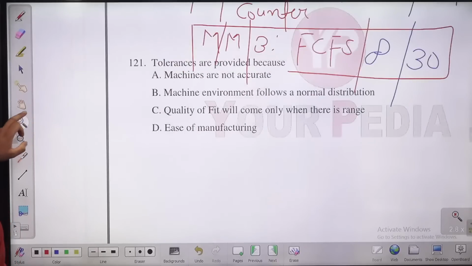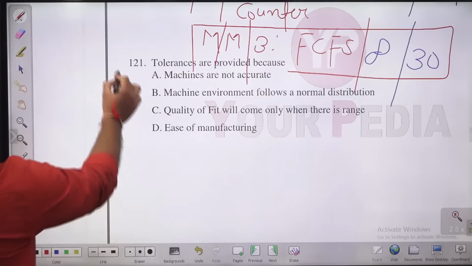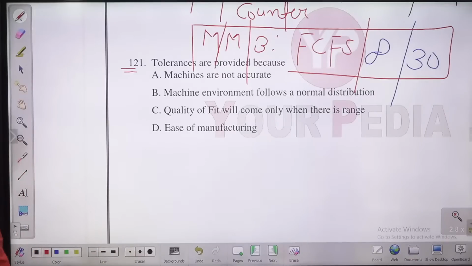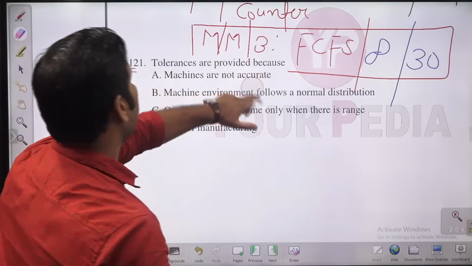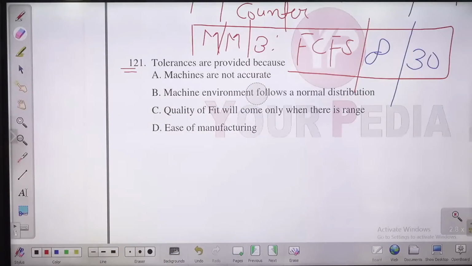Question number 120, guys. Tolerances are provided. Why do we provide tolerance? Because machines are not accurate. Yes, it is very difficult to get very high accuracy with machining. Yes, there are inaccuracies in the machine, and due to that, we provide tolerances. Machining environment follows a normal distribution. Quality of fit will come only when there is a range, ease of manufacturing.